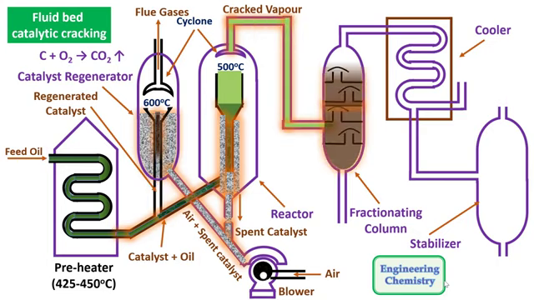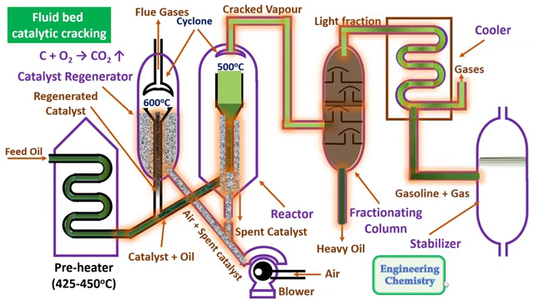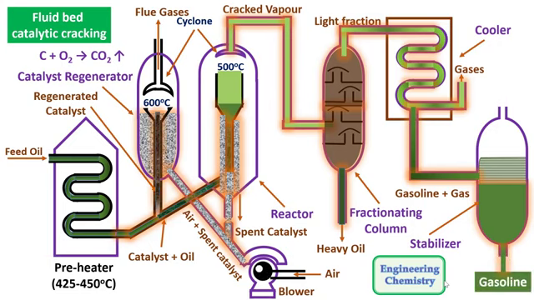In fractionating column, the heavy oil is removed from the bottom whereas the lighter fraction is removed from the top. This lighter fraction is in the form of vapors. It is sent to a cooler to get condensed into a liquid form. If any gases are still present in the cooler, then they are removed from the top whereas the mixture of gas and gasoline is sent to a stabilizer. In stabilizer, this mixture is heated at certain temperature and pure gasoline is collected from the bottom having an octane number at around 85 to 90. If there are any gases, these are removed from the top. So this is the whole fluid bed catalytic cracking process.